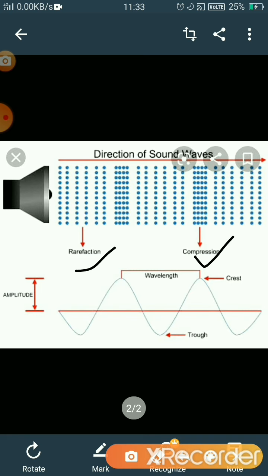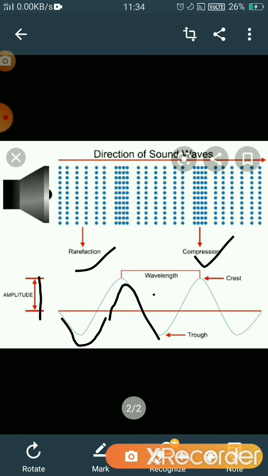You can understand it as here a wave is formed where the particles are in the rarefaction region, the low density region. The wave moves down, and where the particles are very close to each other, the wave moves to its highest point. So two terms come here, that is amplitude and wavelength. Amplitude is the maximum distance from its mean position. The maximum distance from its mean position is known as amplitude. Means the maximum height of the wave from its mean position.